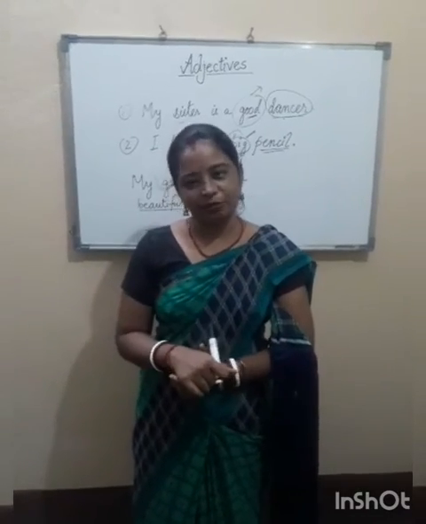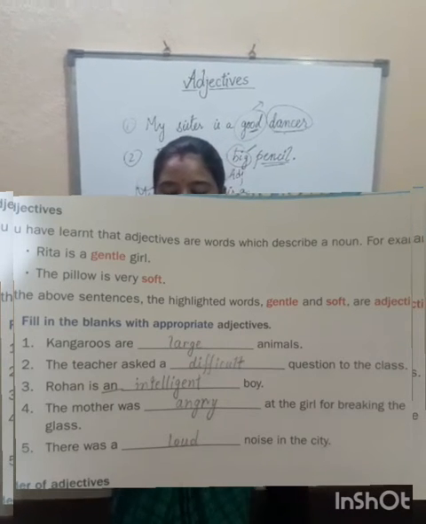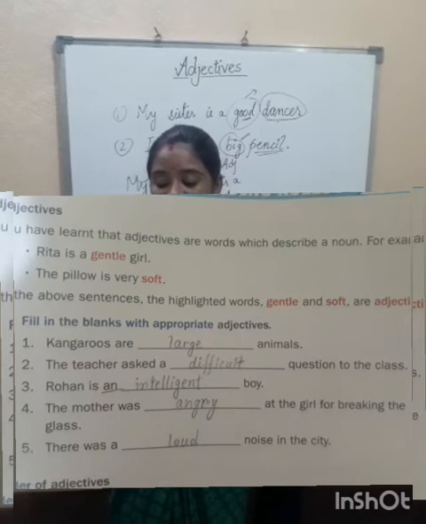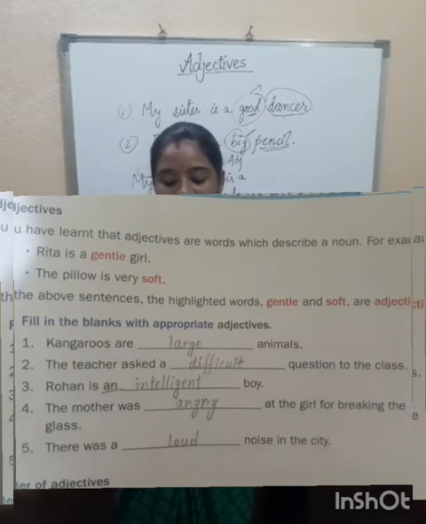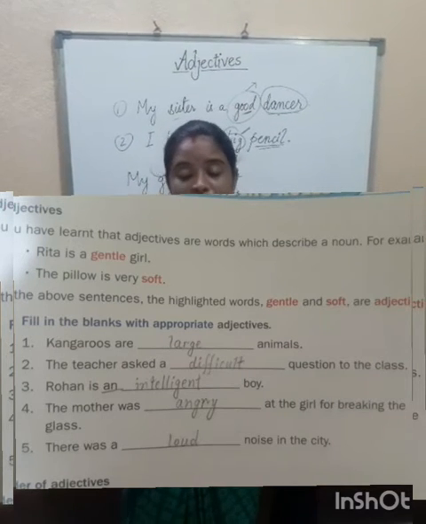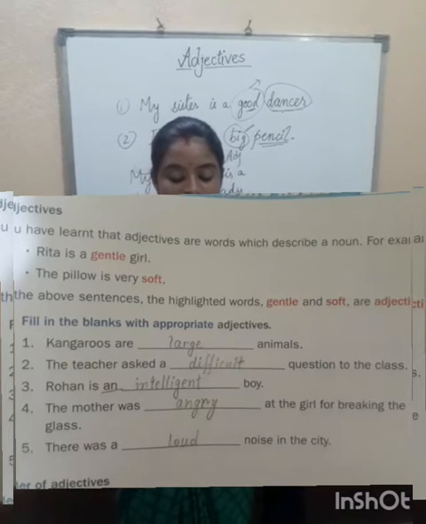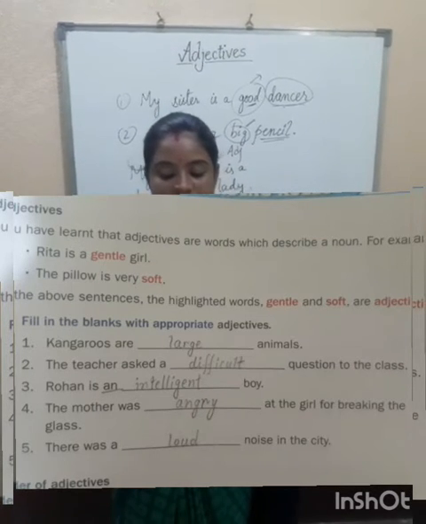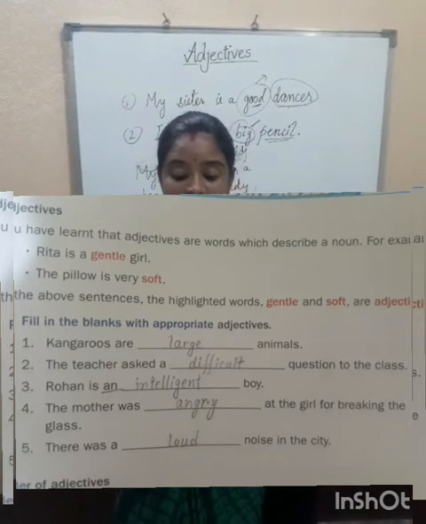So let us discuss some of the questions. See, question number A, fill in the blanks with appropriate adjectives. Question number 1, kangaroos are dash animals. We can write any appropriate word here. I have written large. Kangaroos are large animals. Here you can use any other word instead of large. It is up to you, okay. Next, question number 2. The teacher asked a dash question to the class. I have written here difficult.